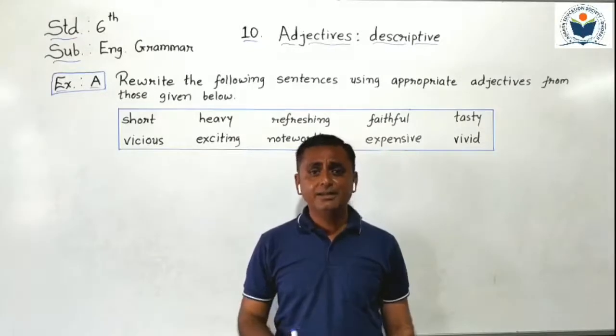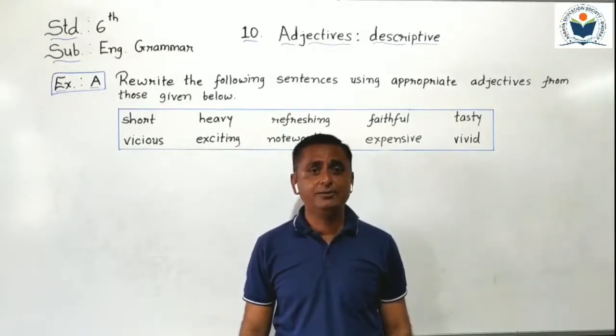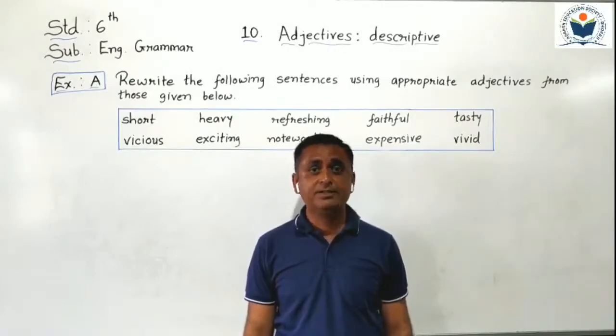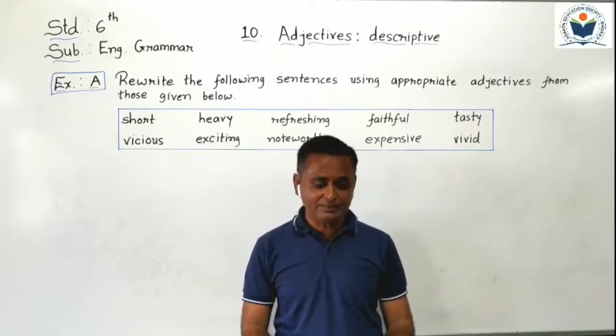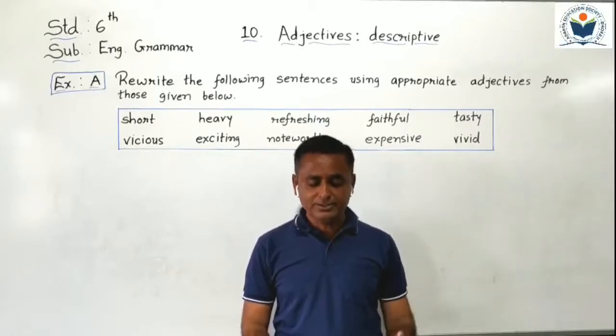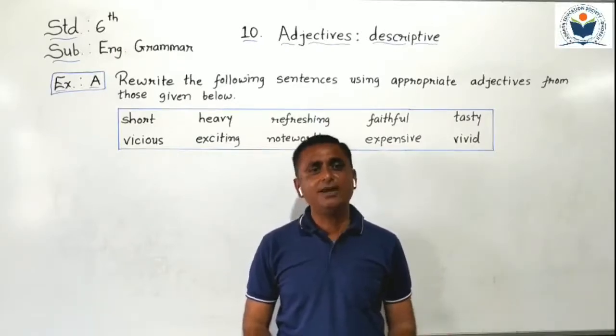Here in this lesson we have to discuss descriptive adjectives. Descriptive adjectives describe the size, shape, color, features, quality of the nouns.